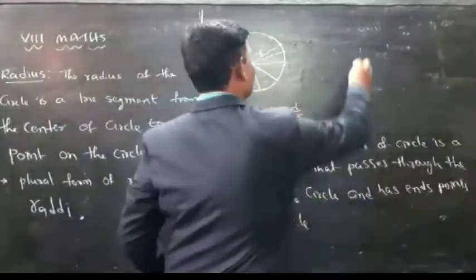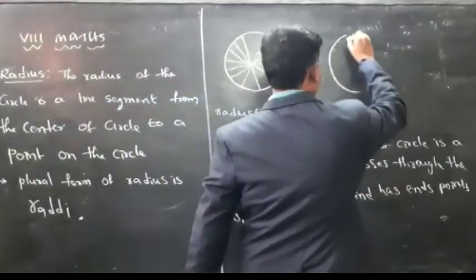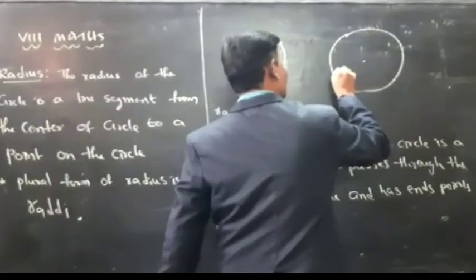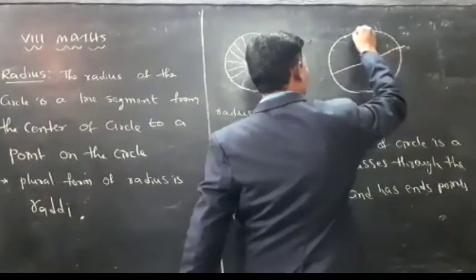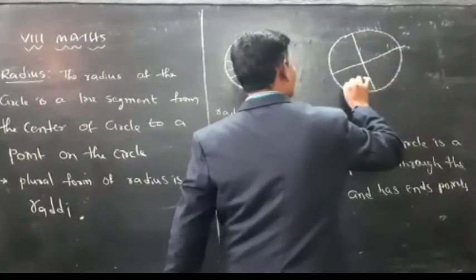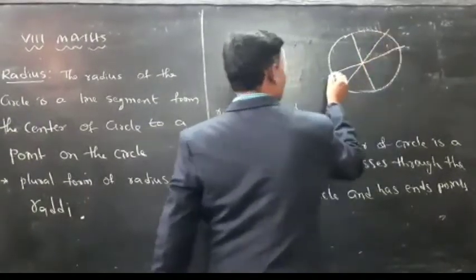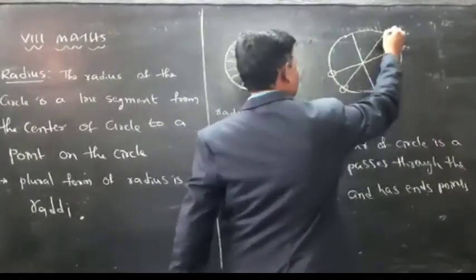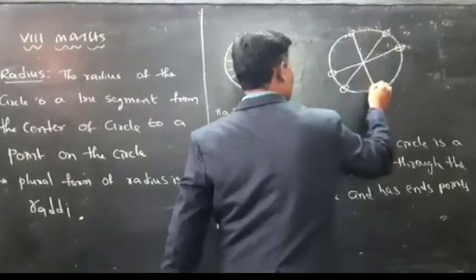For example, if this is a circle, diameter passes through center of the circle, and it has two end points on the circle.